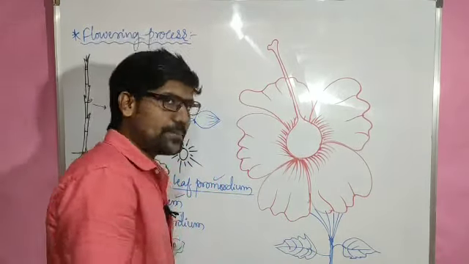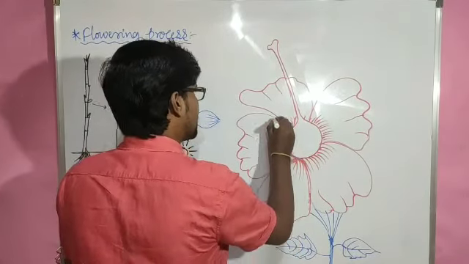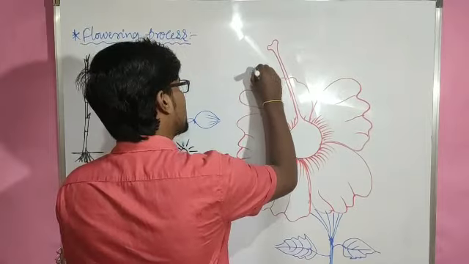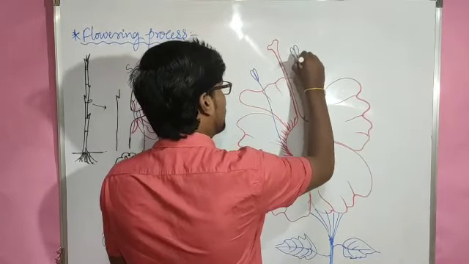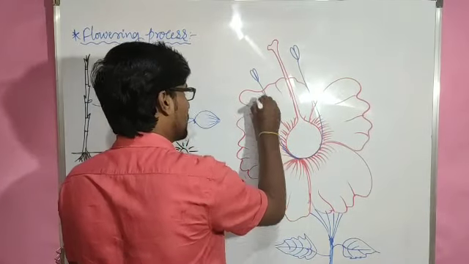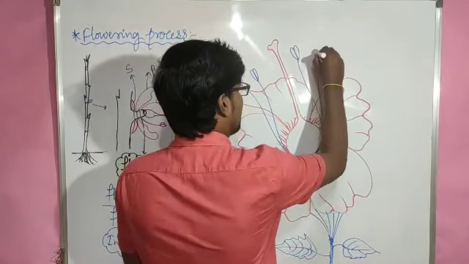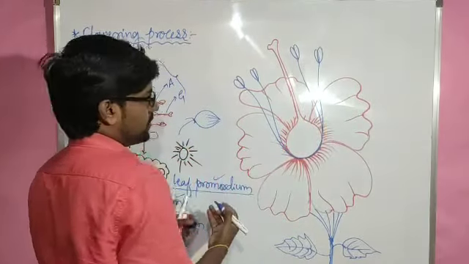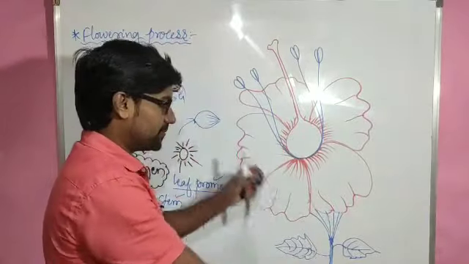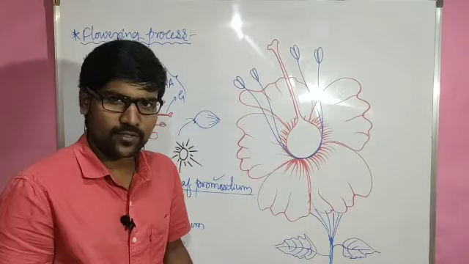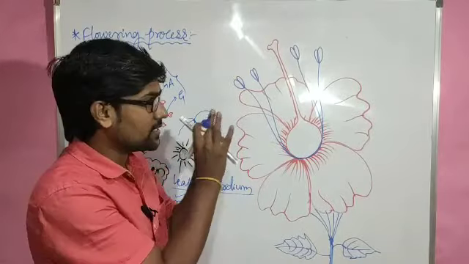Let me consider the hibiscus flower, and along with this, let me mention these parts also. So this is the typical flower. That means we can observe many parts very distinctly in this flower.